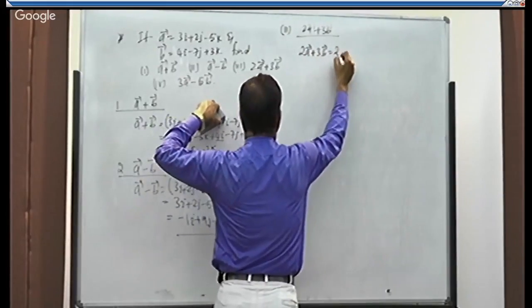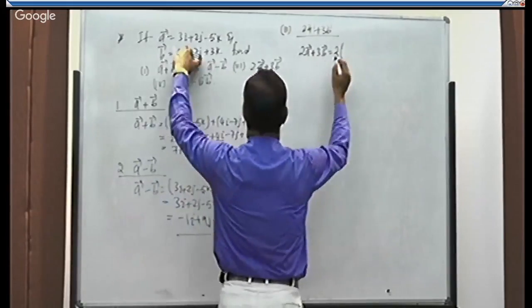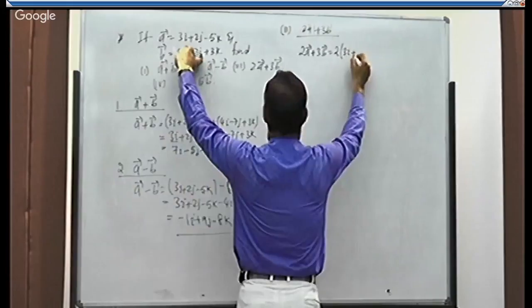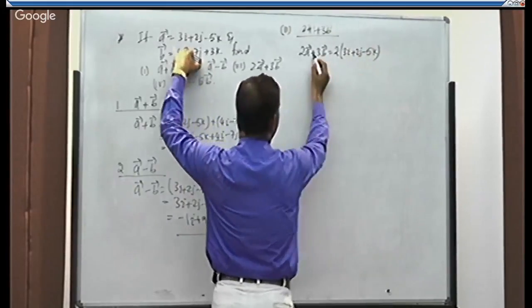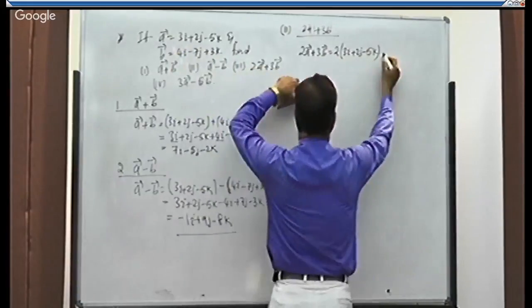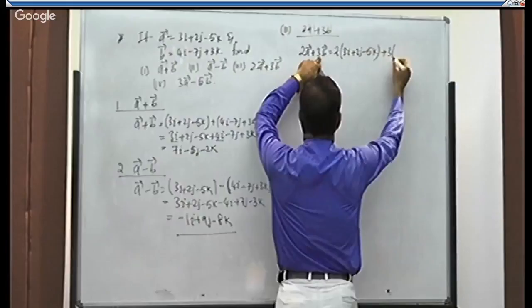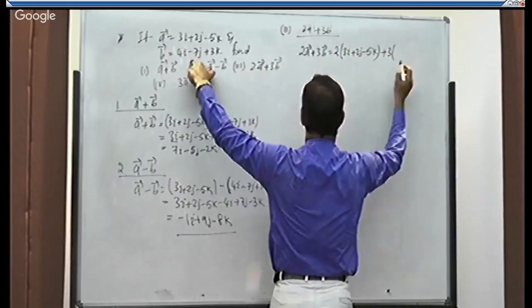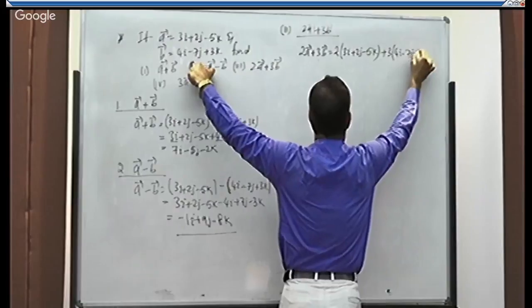See, 2 into a. What is a? It is 3i plus 2j minus 5k. Close the bracket. Next, what symbol do we have? We have plus, put plus. Then the number 3 into vector b. What is b? 4i minus 7j plus 3k.